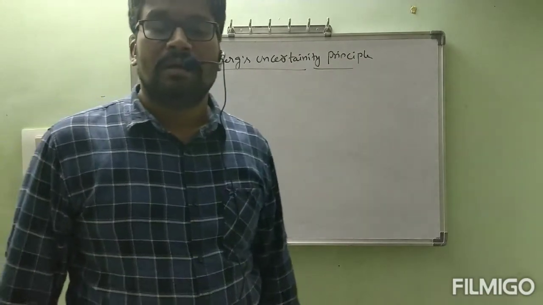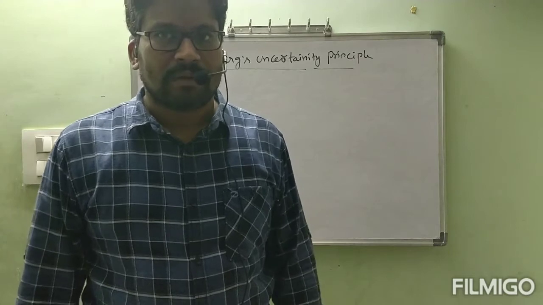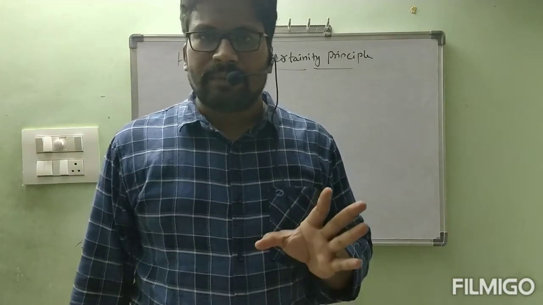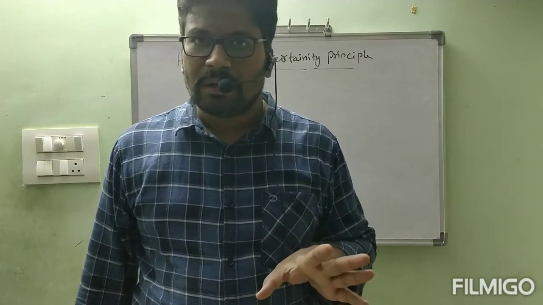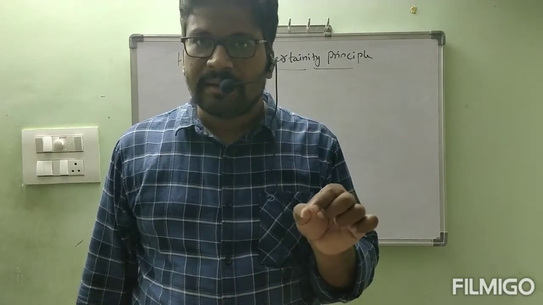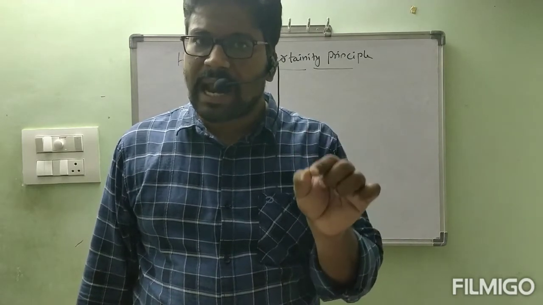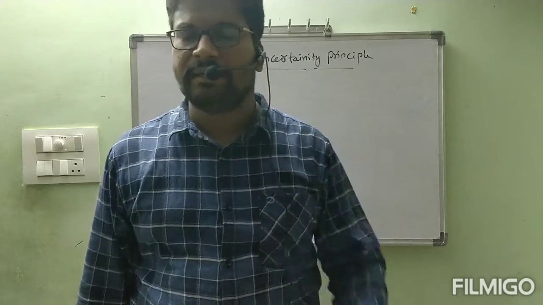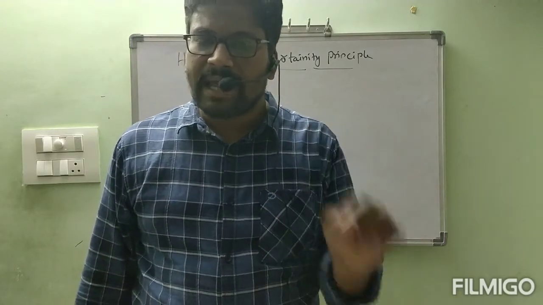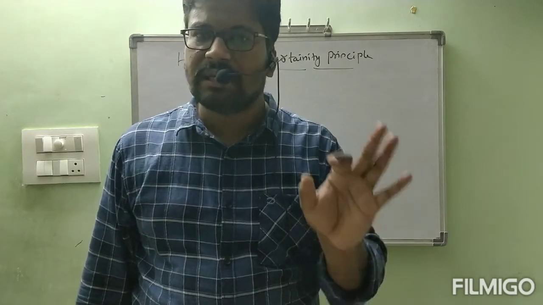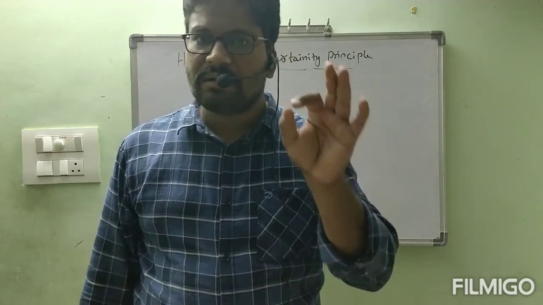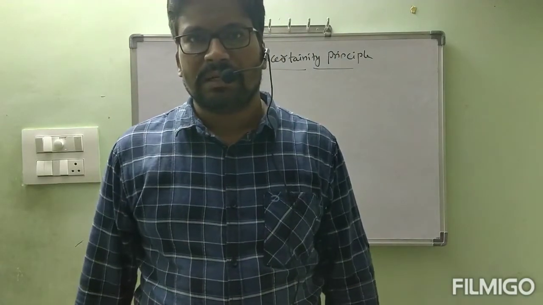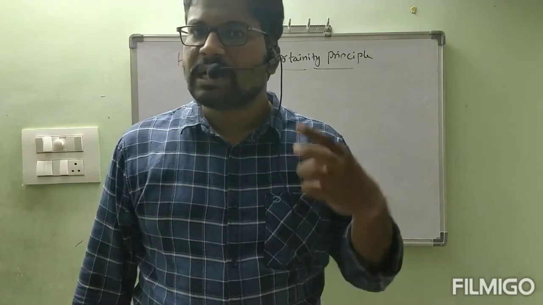What is Heisenberg's uncertainty principle? The statement is: it is not possible to find the velocity and position of an electron accurately. 100% accurately, it is not at all possible.